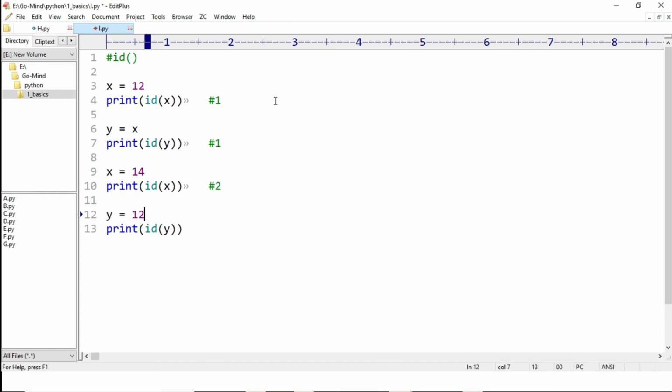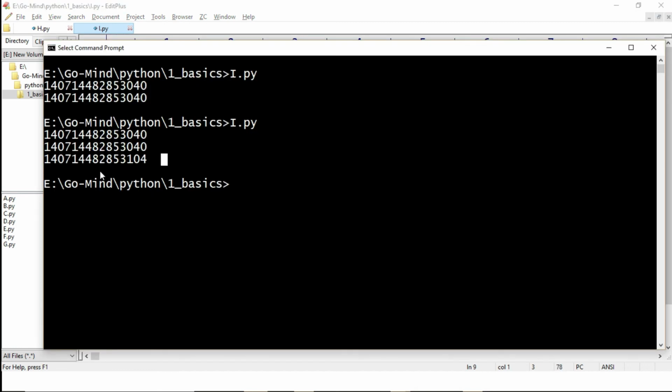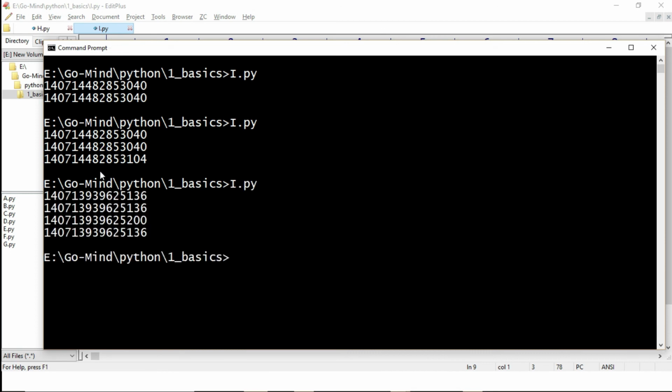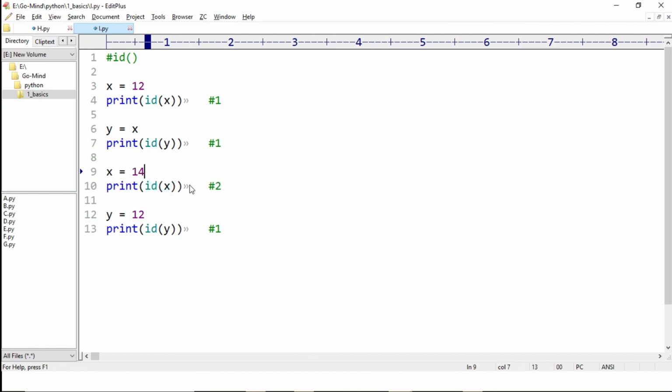And what will be its id? Its id will be same as 1. So this will also be 1. Means id of x, id of y, and the last y, these all are same because its value is 12. And this will be different. Its id will be different. So let's see. i.py: 5136, 5136, and the last one 5136. Okay, and 5200. So got it.